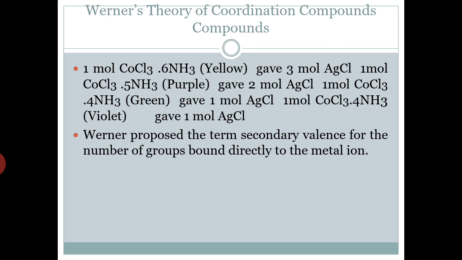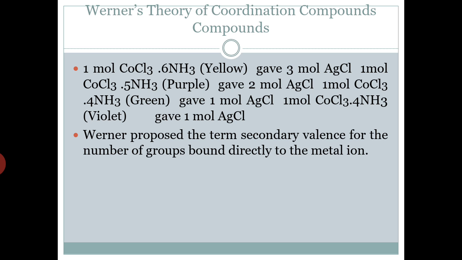If we take the yellow compound, which is cobalt chloride dot 6 ammonia, it gives 3 moles of silver chloride. When we took 1 mole of cobalt chloride dot 5 ammonia, which is purple in color, it gives 2 moles of silver chloride. So different colored compounds give different amounts of silver chloride.